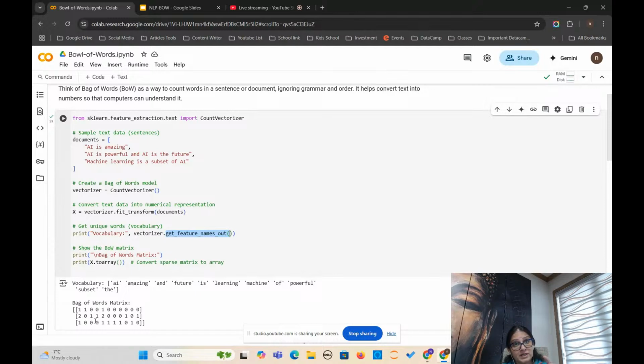Then count how many times each unique word occurs in your sentences, and print the total count of those words. This is very important. This is the main job of bag of words.